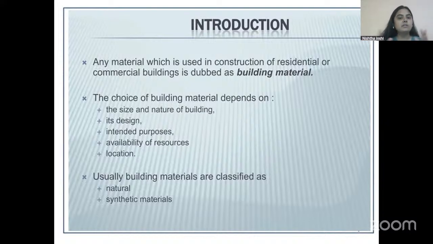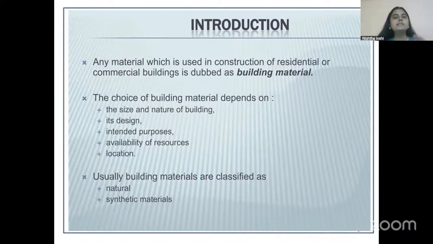And now, since we know what the factors are on which building materials are decided, you need to know that building materials are classified into two major categories. There are a lot of other sub-typologies as well, but two major ones are natural material and synthetic material. As the name suggests, you can understand that natural materials are the ones that are procured from nature. These are organic materials and you find them in nature in a raw state. Maybe after a little processing, you can use these materials to construct different types of structures.